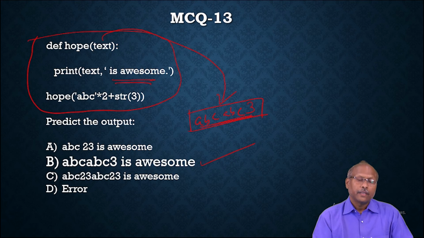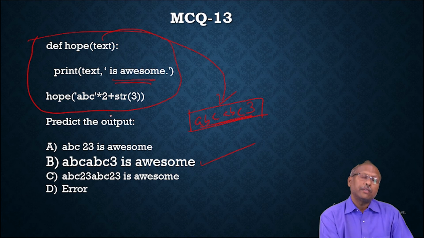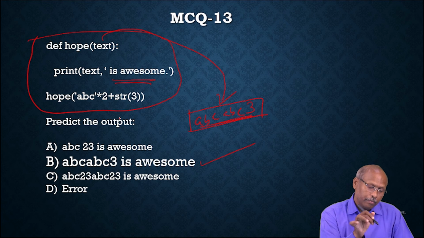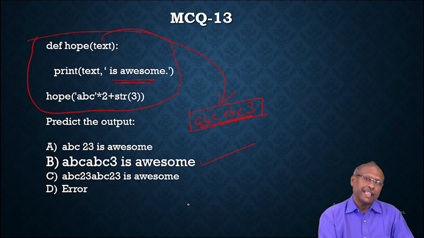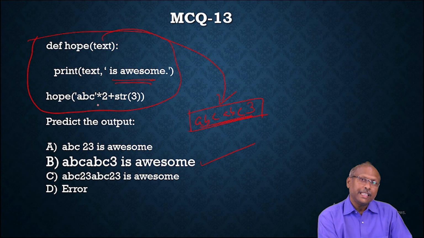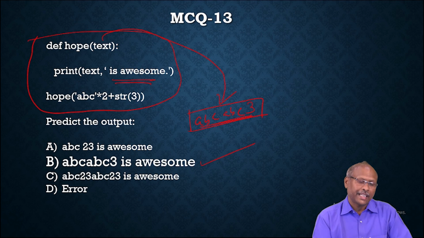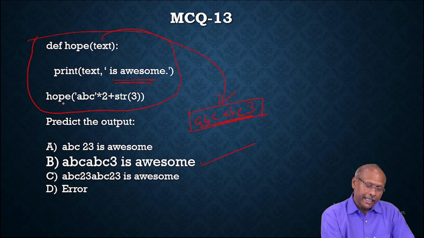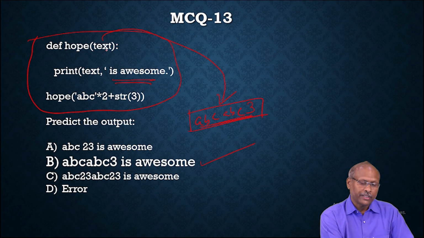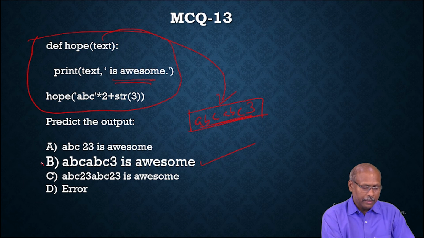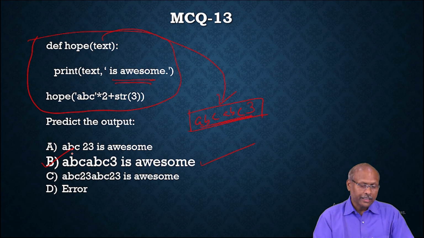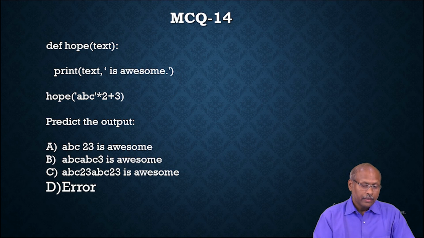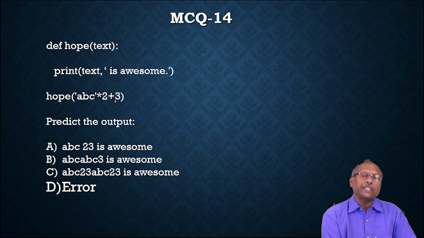Next. So you must be very familiar, very particular about how operators work with strings. So remember, into 2 means multiplying, that means replicating the string 2 times, and plus means concatenating. So 3 is concatenated. The entire string you are passing to the hope function, and that hope function is printing it. So that's why the answer is B. So the next question, please observe here. print text is awesome, ABC into 2 plus 3.